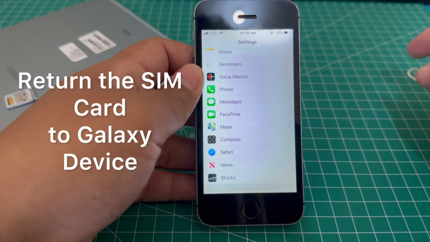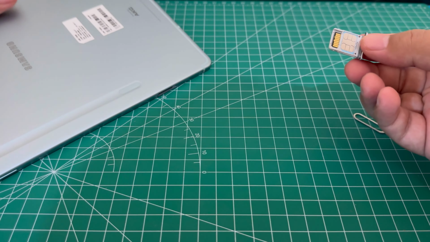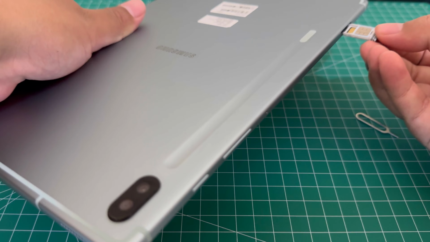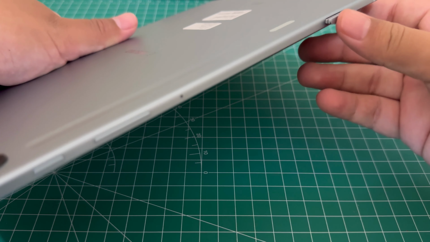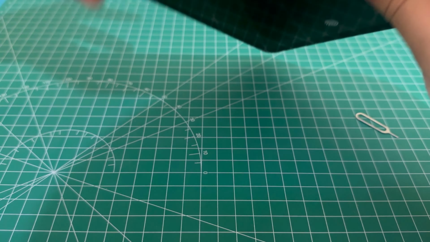Okay, let's put it back. And let's put it inside again. Okay, now that we already put it inside, let's see. Let's go to settings and go to this. The phone number is showing up here.